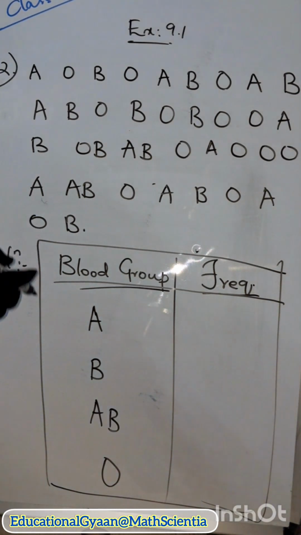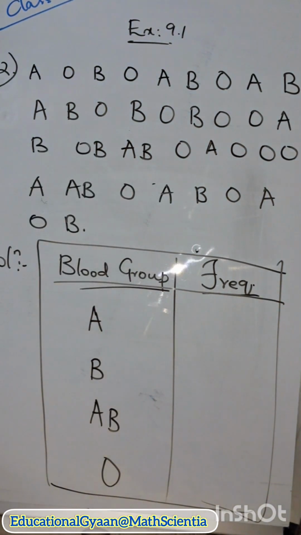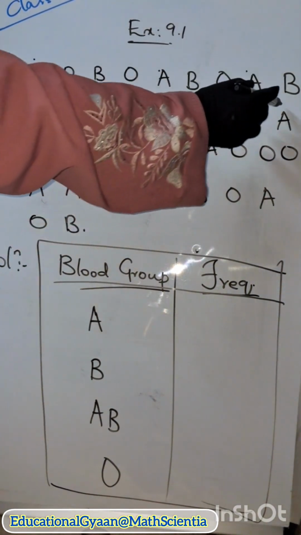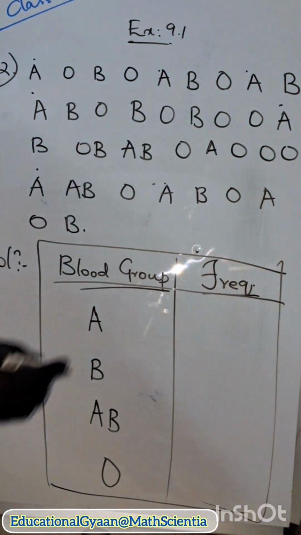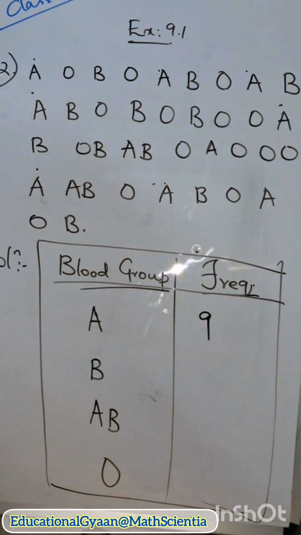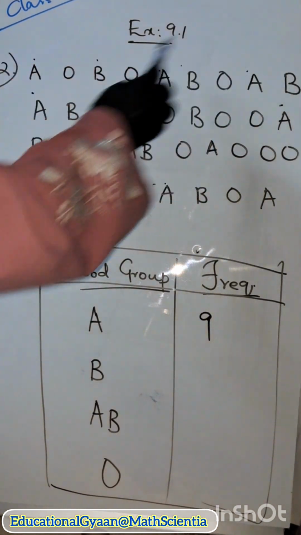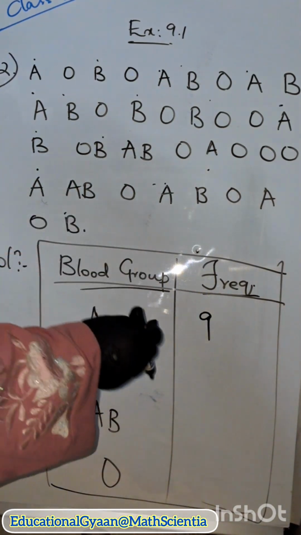Yes or no? So see here, I made a table: blood group and the frequency. Frequency is nothing but the number of students who have a particular group. Okay, see here A, how many students are there? 1, 2, 3, 4, 5, 6, 7, 8, 9 students, right? So I can write 9 here. For B, how many students have it? 1, 2, 3, 4, 5, 6, 7, 8, 9, 10, right? So you can write 10 here.